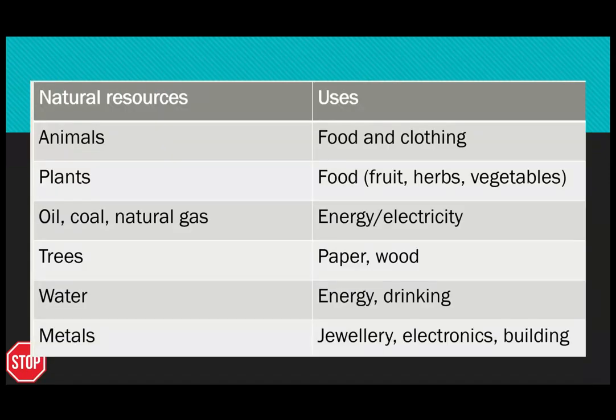Okay. Lastly, we're going to look at this map right here of different types of natural resources and their uses. So kind of bookending here. In the beginning, I talked about the different types of resources. Now we're going to talk about those sources and then what they're used for. Okay. Animals are a natural resource primarily used for food, also used for clothing.